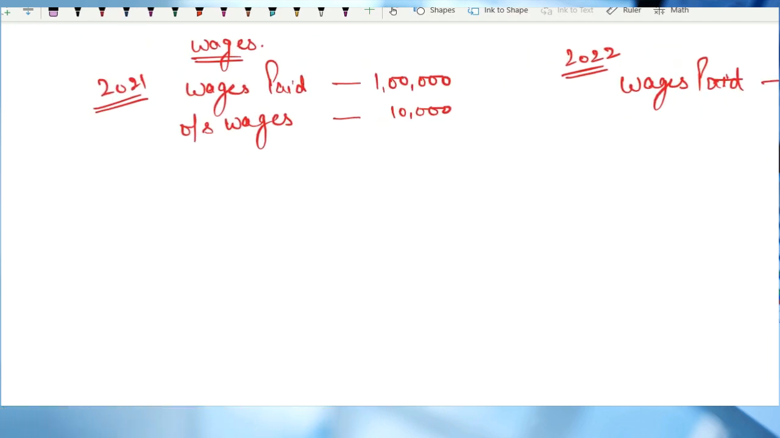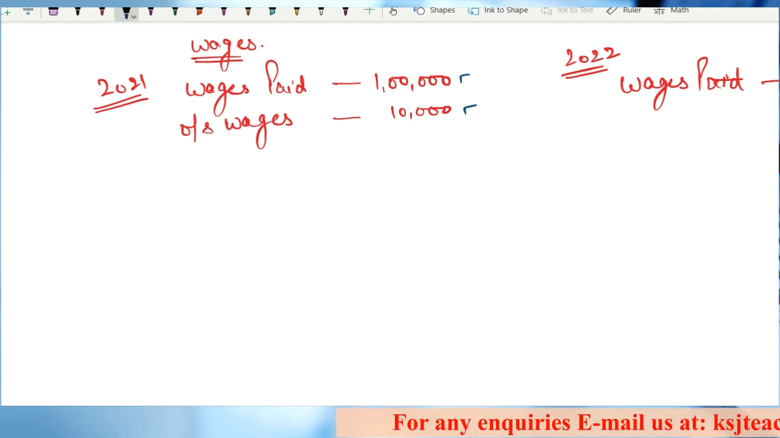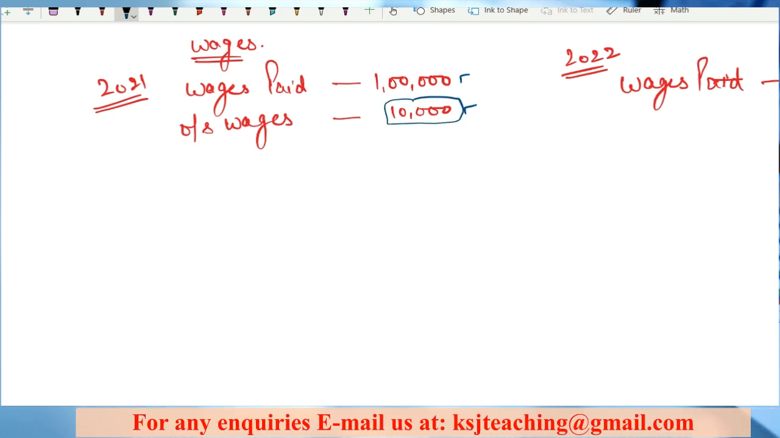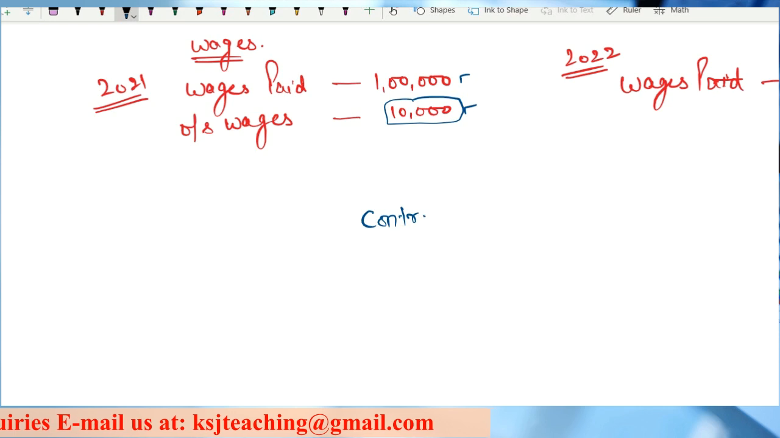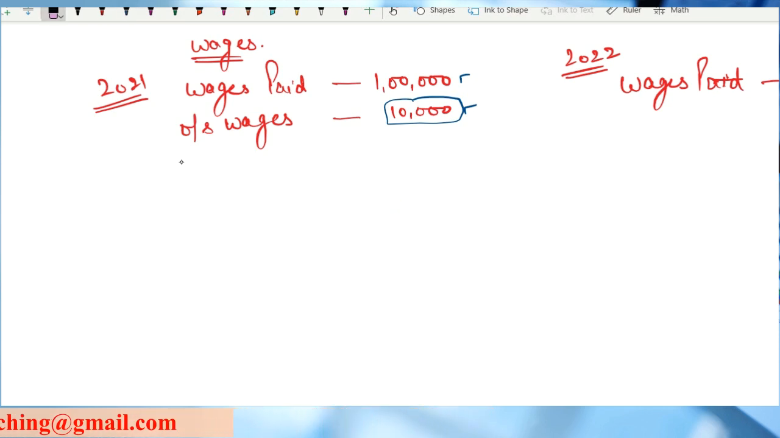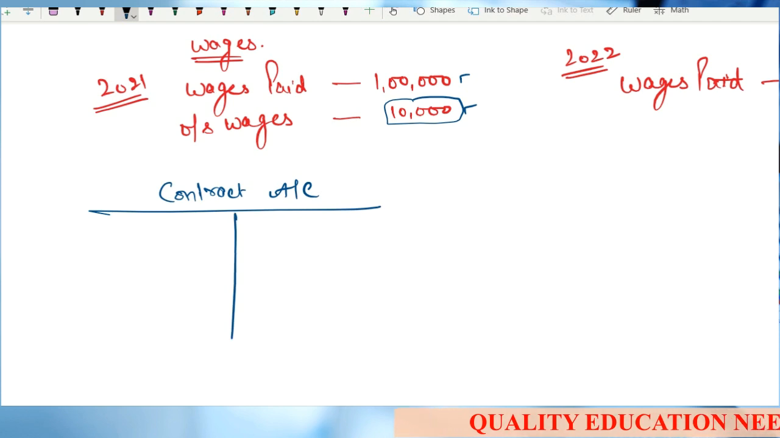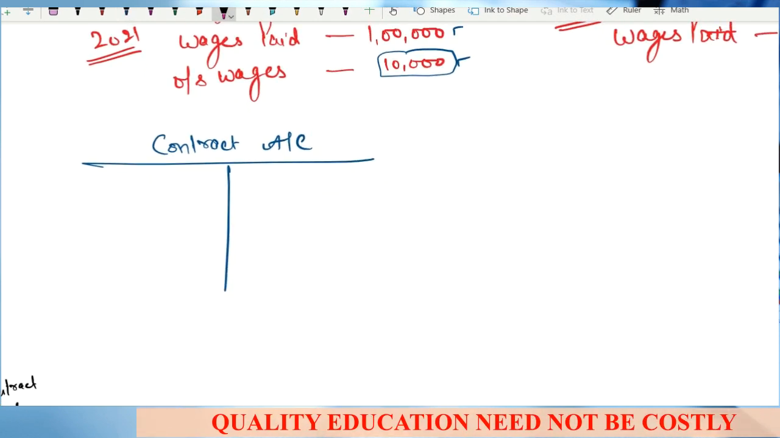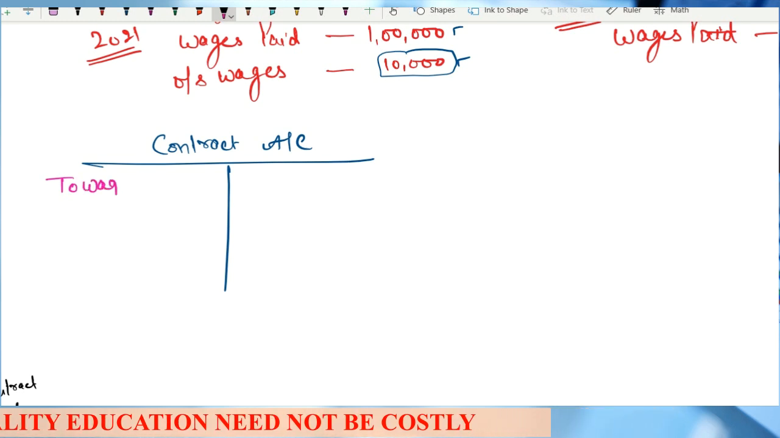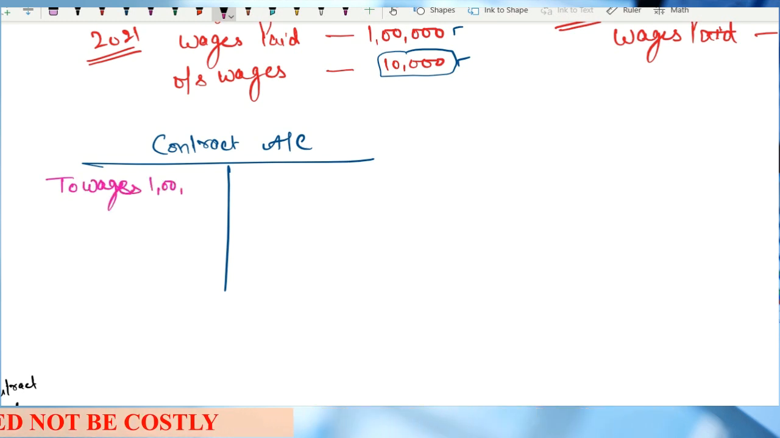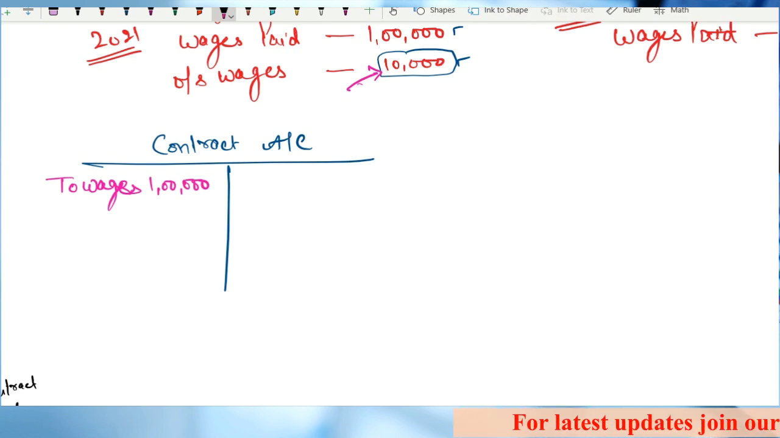Now sir, in 2021 I have already paid 1 lakh rupees and 10,000 is outstanding which I have to pay. Now tell me about this outstanding figure when we are preparing the contract account. First I will prepare it for 2021. You will write to wages 1 lakh rupees that is paid. What about this outstanding wages? Sir, these are not paid, but this is my expense of which year?